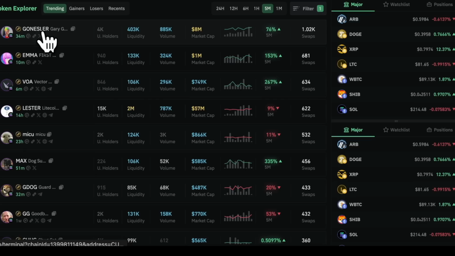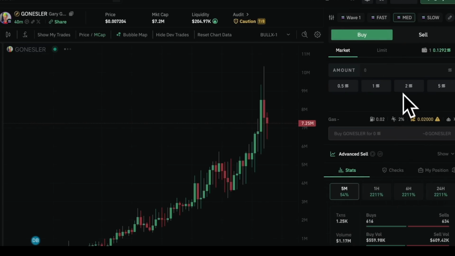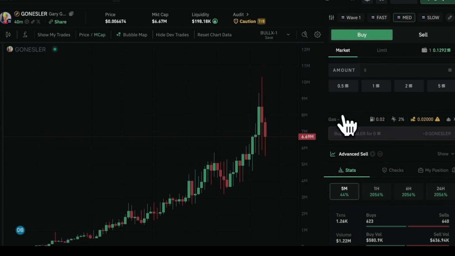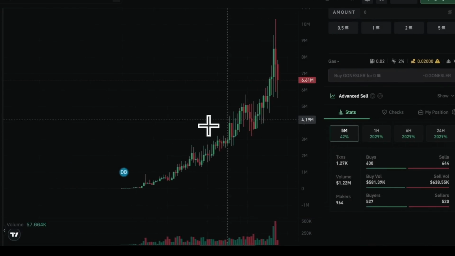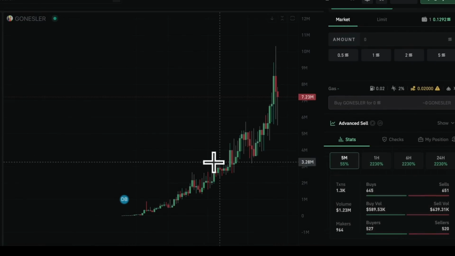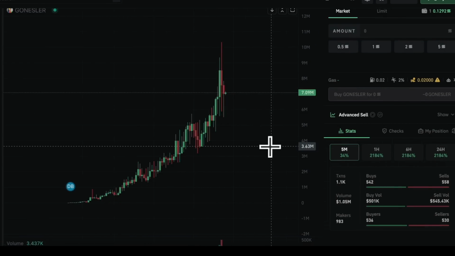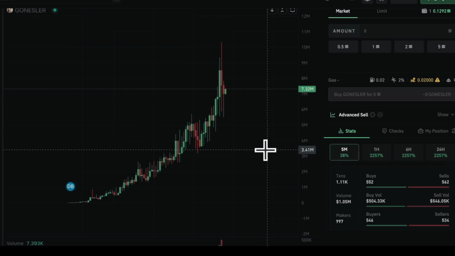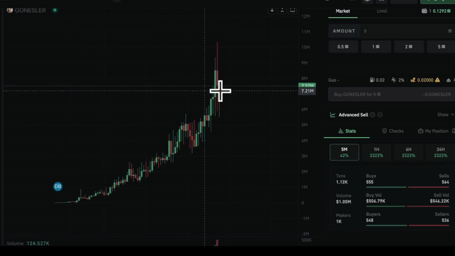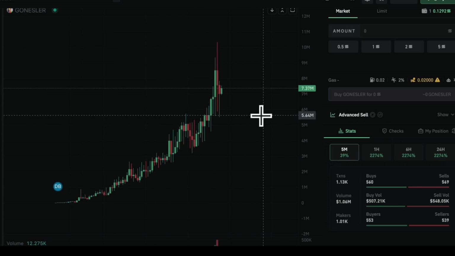So you can see this coin, Gonsler, which is quite funny. This is because Gary Gensler's just left the SEC, I believe. And this one, yeah, it's trending. Because it's a new coin, you have to do some extra research in terms of the holder count and stuff like that. But we're doing the same thing here. It ran to 10 million, looking for a healthy pullback. If we get a drop back to 3 million, I'm going to watch this one. Literally, I'm going to add it to my watch list whilst we're doing this video. If we get a healthy pullback to 3, I'll probably jump in.